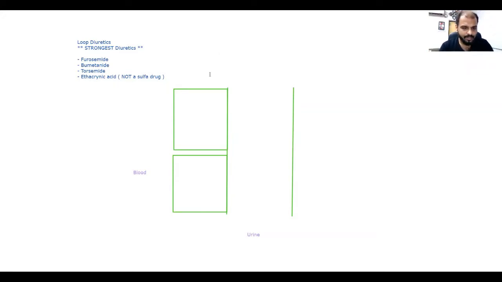In this part of the body, there is a pump, which is known as 1 sodium 2 chloride 1 potassium pump. What is the name of the pump? 1 sodium 2 chloride 1 potassium. And what is happening here? Obviously, 2 things will be going, 3 things, sorry. We'll make it a small one. It is a big one.